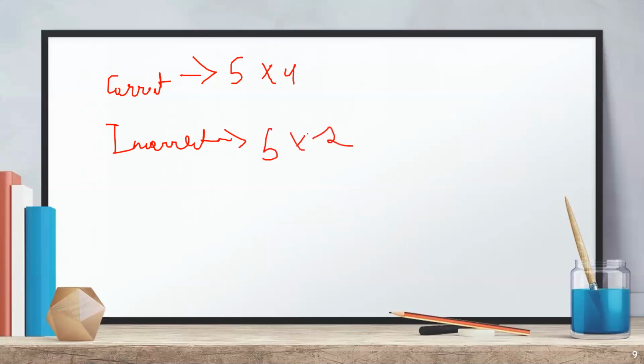So how many correct does Renu have? 5. Okay, so 5 into 4. How many incorrect? That is 5 into minus 2.